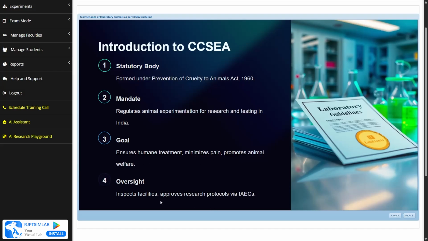The fourth is oversight, which inspects facilities and approves research protocols via IAEC. What is IAEC? IAEC stands for Institutional Animal Ethics Committee. This committee inspects the facilities of the research and the experiments and approves the protocols.